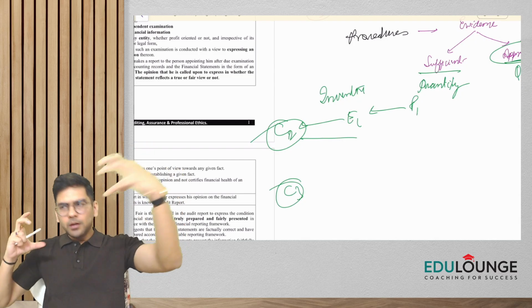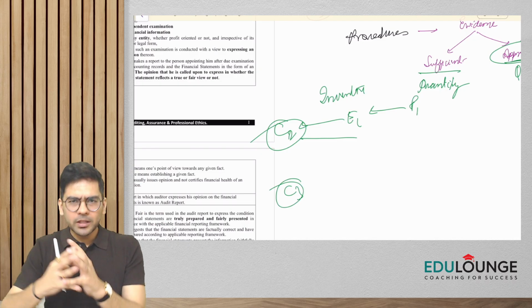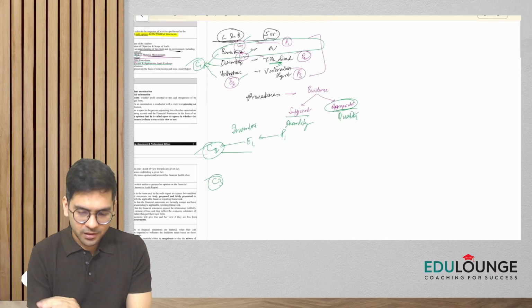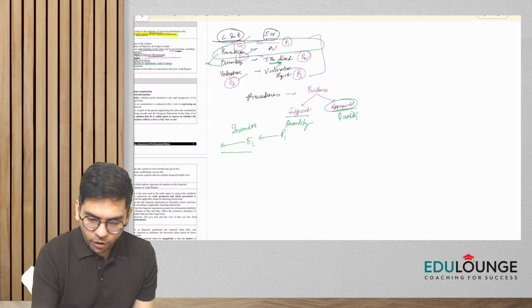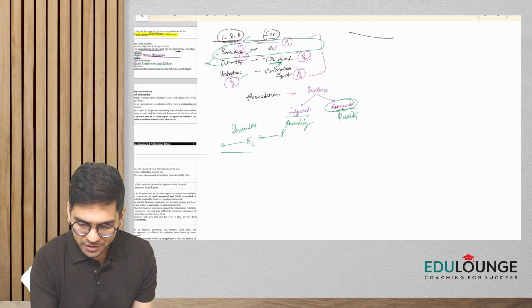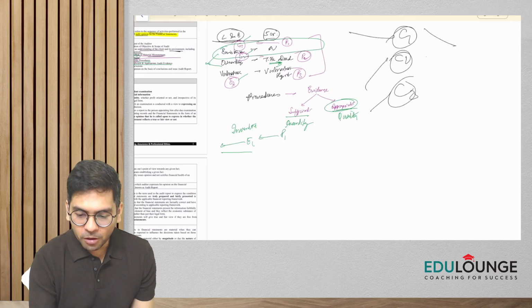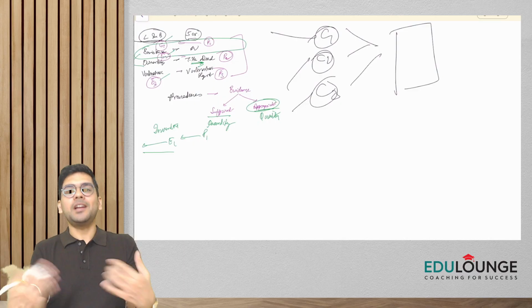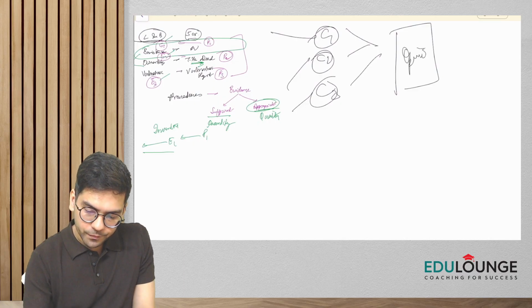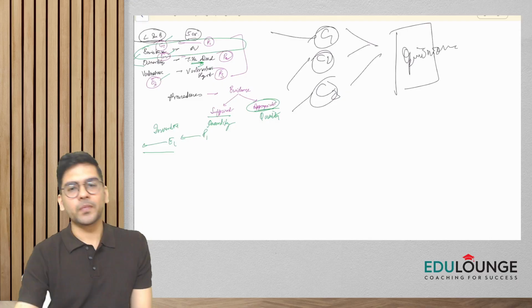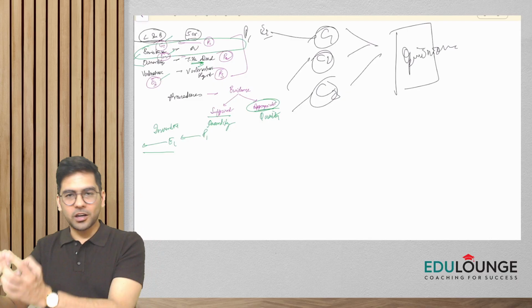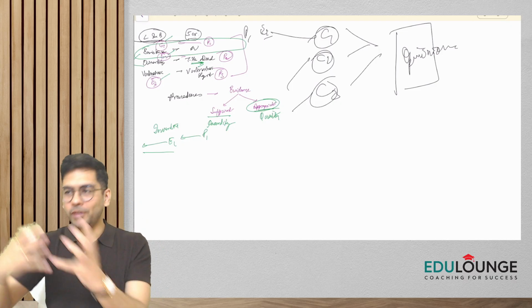Okay, you know my flow went wrong, I should have mentioned conclusions here. So from these conclusions, ultimately, about the entire financial statements, we give what? An opinion. So we apply procedures, we get evidence, and then we draw conclusions, and then collectively, we give an opinion.